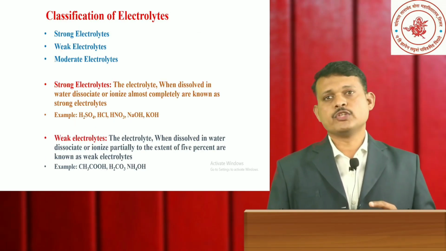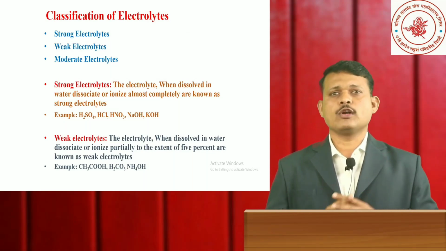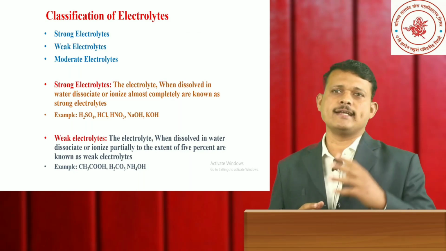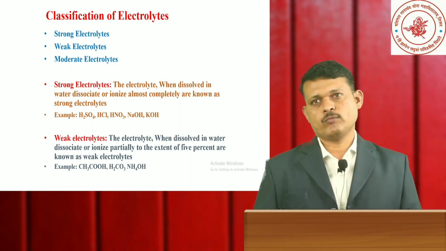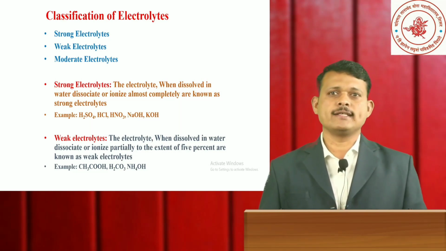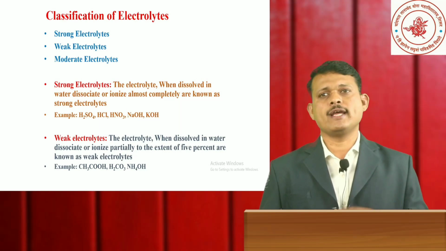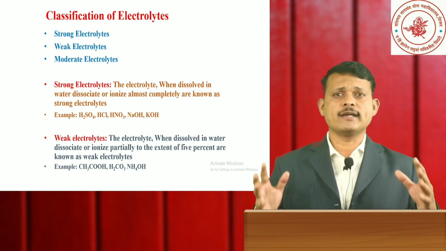And that's why the study of electrolytes becomes very important, and electrolytes are again classified into three categories: strong electrolyte, weak electrolyte and moderate electrolyte. So what is meant by a strong electrolyte? A strong electrolyte is an electrolyte which, when dissolved in water, dissociates or ionizes almost 100%.